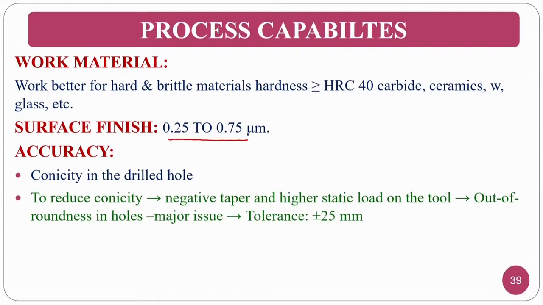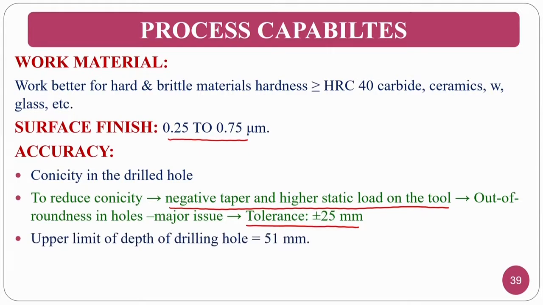To reduce the conicity, normally what you have to provide is negative taper and high static load to the tool, and out of roundness in the holes are major issues, and good tolerances you can achieve. The upper limit of the depth of the drilled hole is 51 mm, even up to 150 mm in special cases you can achieve.